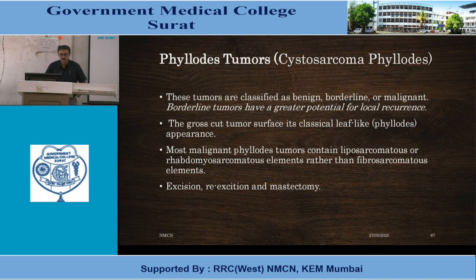Excision is the treatment. If recurrence occurs, excise again, and finally we can do mastectomy. Axillary dissection is not required as lymph node metastases are rare, but if it is malignant, then pulmonary metastasis is common.